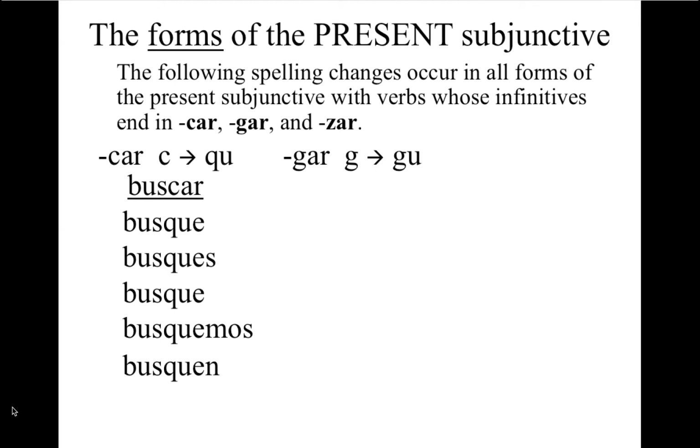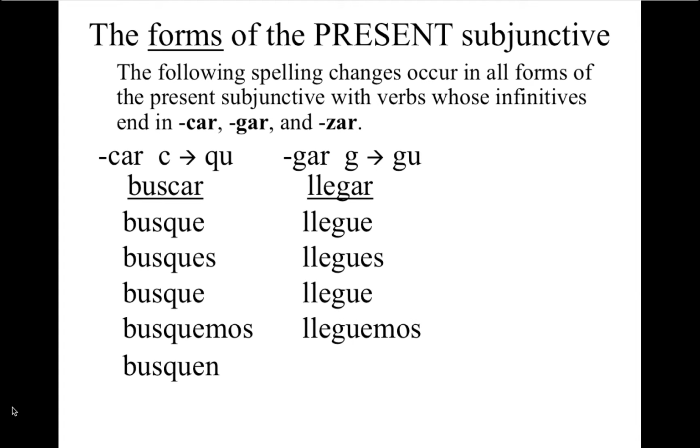For gar, in order to keep the g sound in front of an e ending, we have to change to gu. Take llegar. Llego, take off the o, put the opposite vowel a. Llegue. If we didn't, it would be llege. It would soften the g. Llegues, llegue, lleguemos, lleguen.